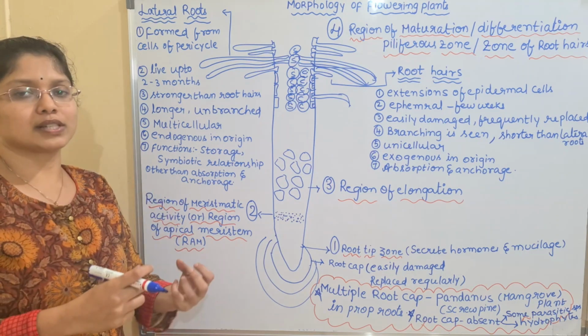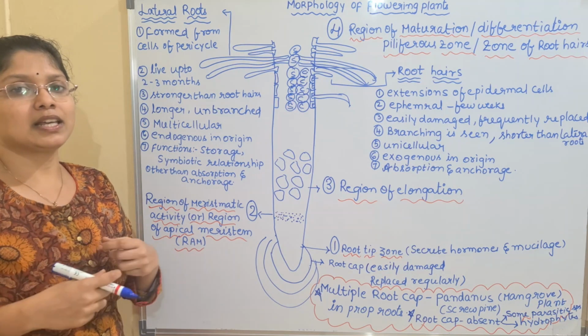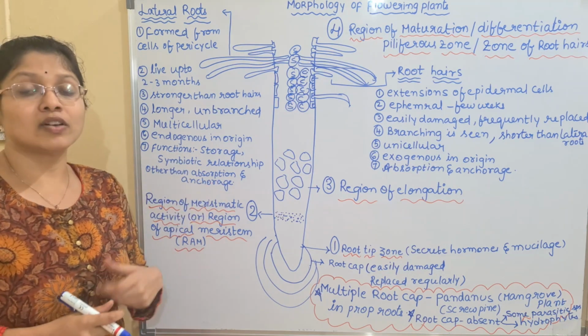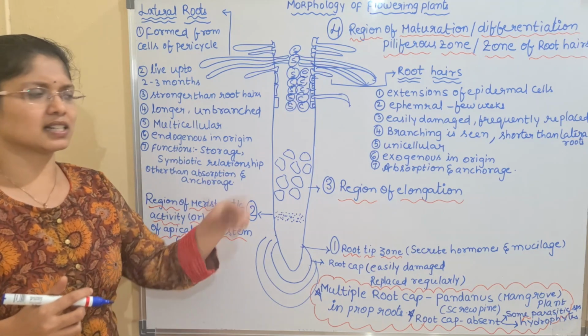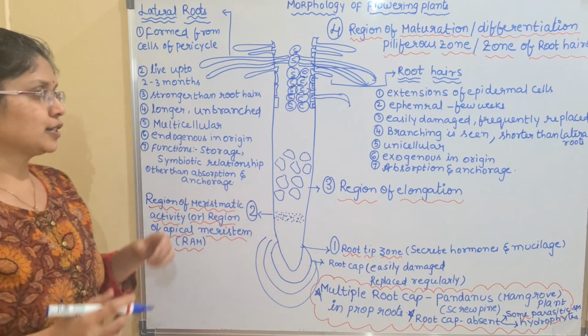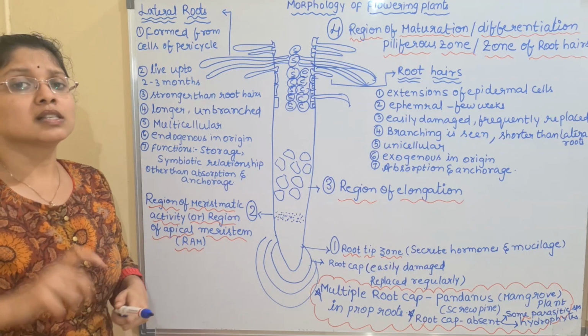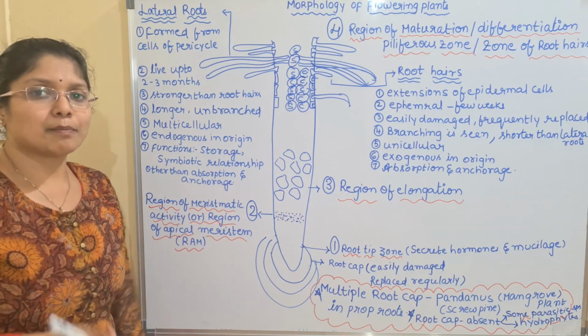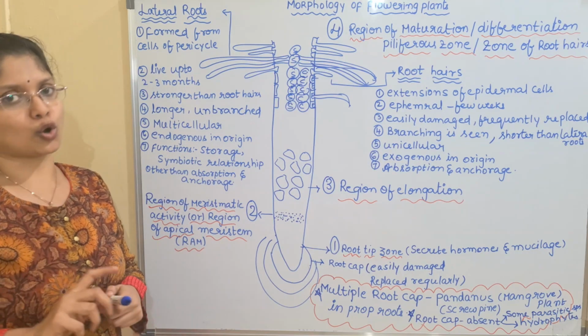So the bacteria associated with the root nodules of the plants help in the conversion of dinitrogen into nitrite and nitrate. We will discuss that in nitrogen fixation. So simply understand the lateral roots are mainly associated with the symbiotic relationship. One example is the Rhizobium bacterium, the formation of root nodules.